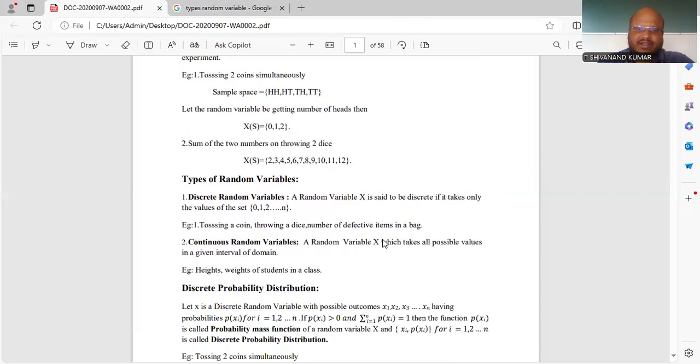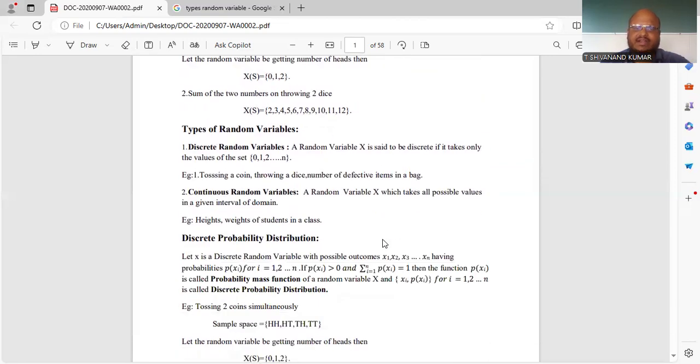Depending upon the random variables only, we can get the total solution. Here there are two types of random variables. The first one is the discrete random variable. A random variable capital X is said to be discrete if it takes only the values 0 to n. Means if you know the particular number, then you can call it a discrete random variable. A coin gives 2, a die gives 6, a game gives 2.